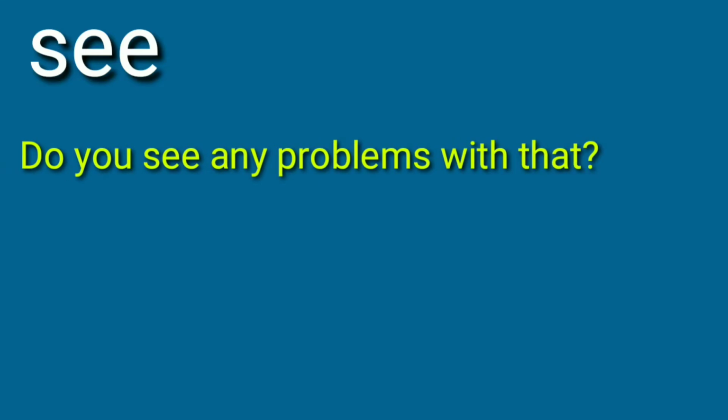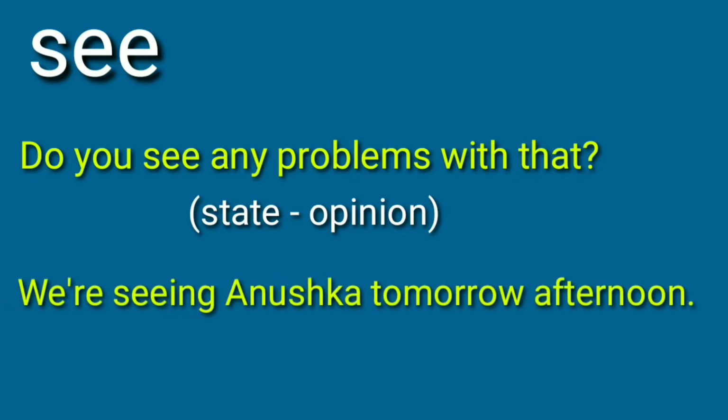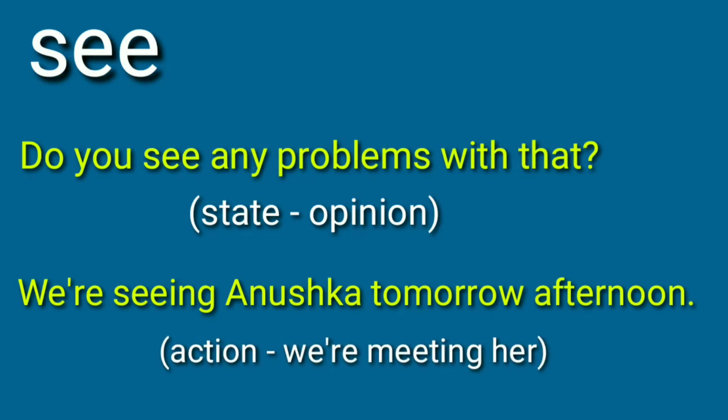Let's see with the example C. Do you see any problems with that? It's a state of opinion. Let's see how it works as an action. We are seeing Anushka tomorrow afternoon. Here we are going to meet that girl. It shows an action. And let's see with the verb be.